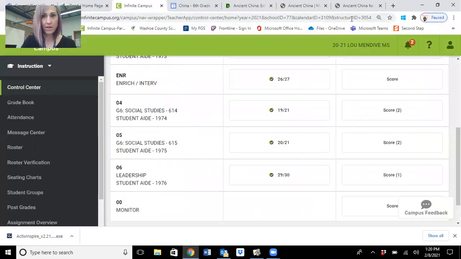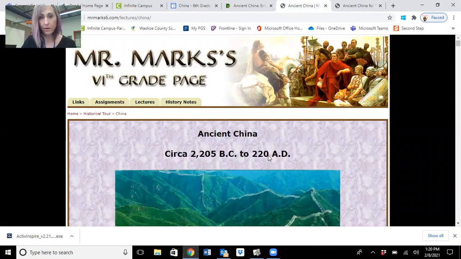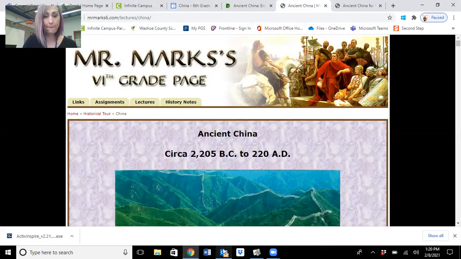I have our websites up already, our China ones. Let's see. Oh, here we go. Oh, wow, longer than I thought. So here's when it was a civilization. 2205 BC. That's actually a new one that I found today. I might add that to our list for next time. So 2205 BC through 2080.